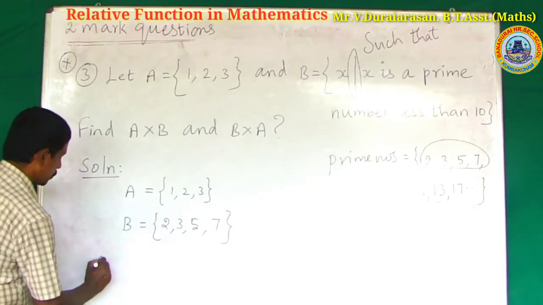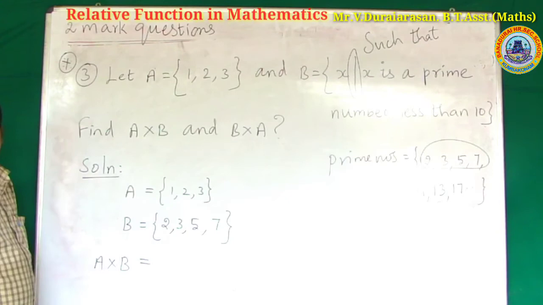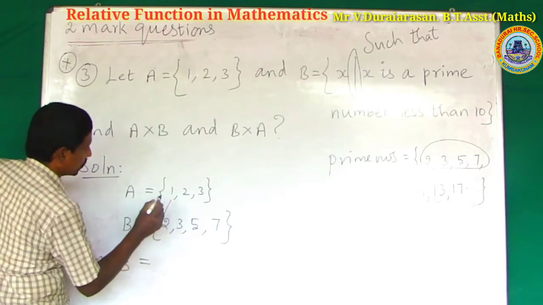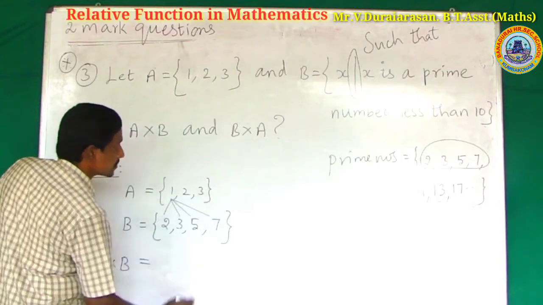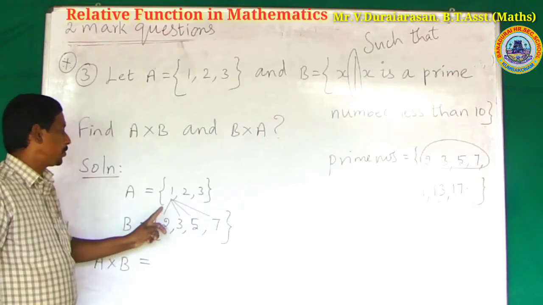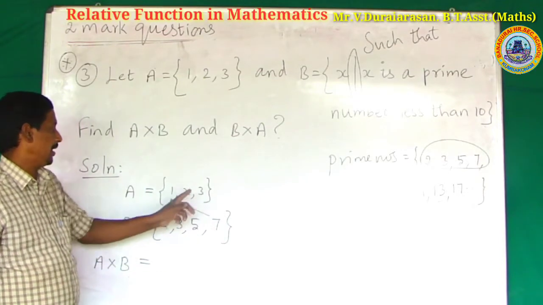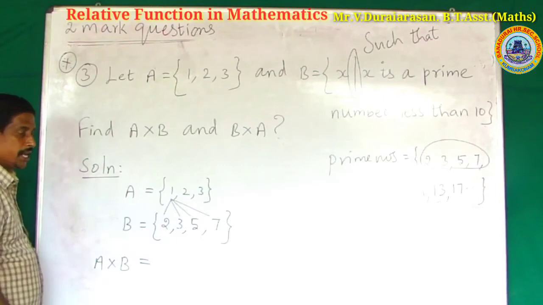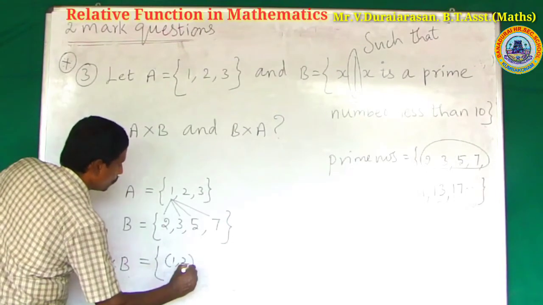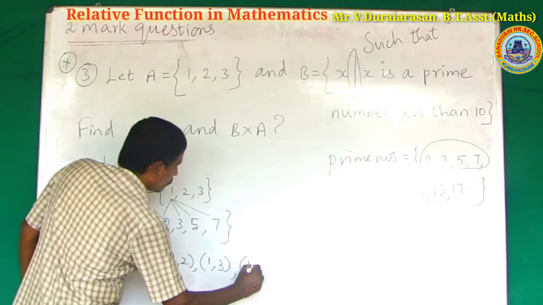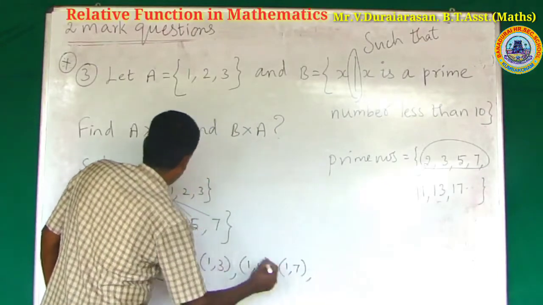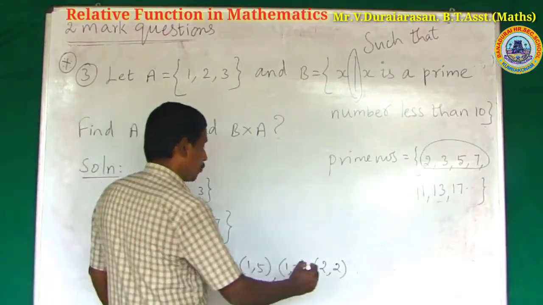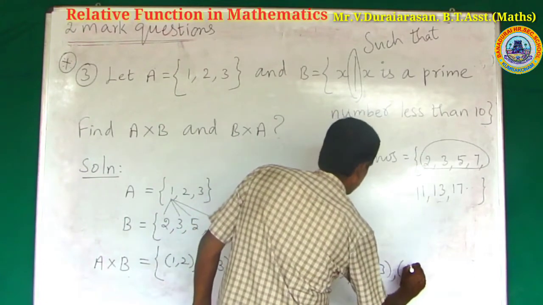To find A cross B, the Cartesian product of A and B, A cross B is equal to (1,2), (1,3), (1,5), (1,7), similarly (2,2), (2,3), (2,5), (2,7) and finally (3,2), (3,3), (3,5), (3,7). These are the ordered pairs.